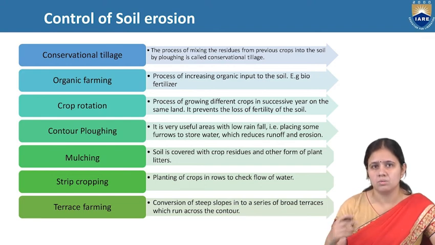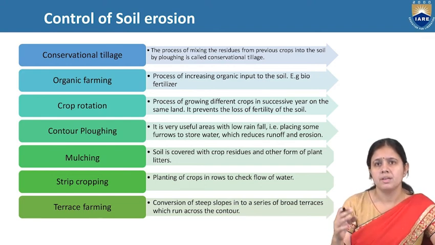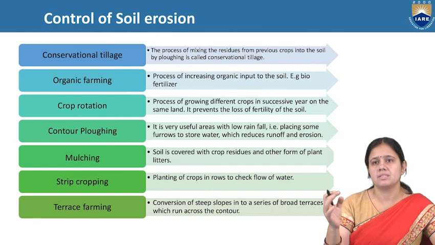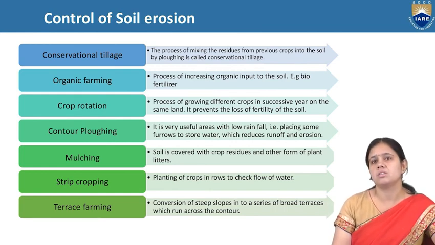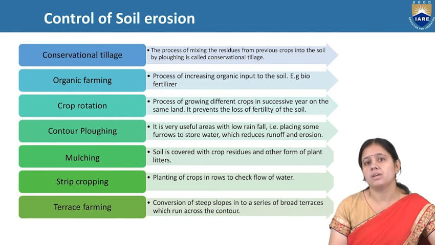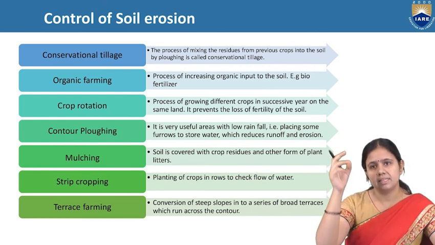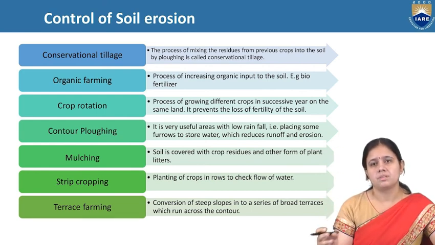Organic farming is the dominant use of organic matter while reducing the use of chemical fertilizer. And next is crop rotation, the process of growing different crops in successive years on the same land. Rotation of crops prevents the loss of fertility of the soil. Contour ploughing is also very useful in areas of low rainfall, where people will make contours and then grow their crops.